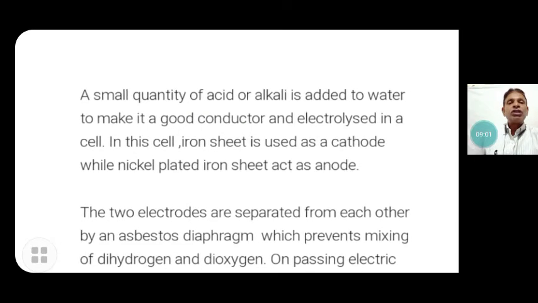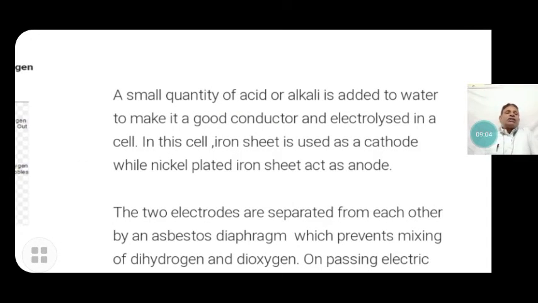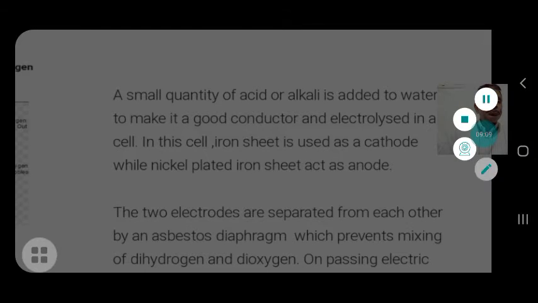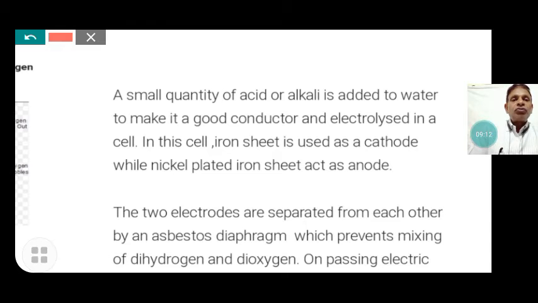For this electrolysis of water, a small quantity of acid or alkali is added to water to make it a good conductor, and it is electrolyzed in a cell. In this cell, an iron sheet is used as the cathode, at which hydrogen gas is evolved, while a nickel-plated iron sheet is the anode, at which oxygen gas is liberated.